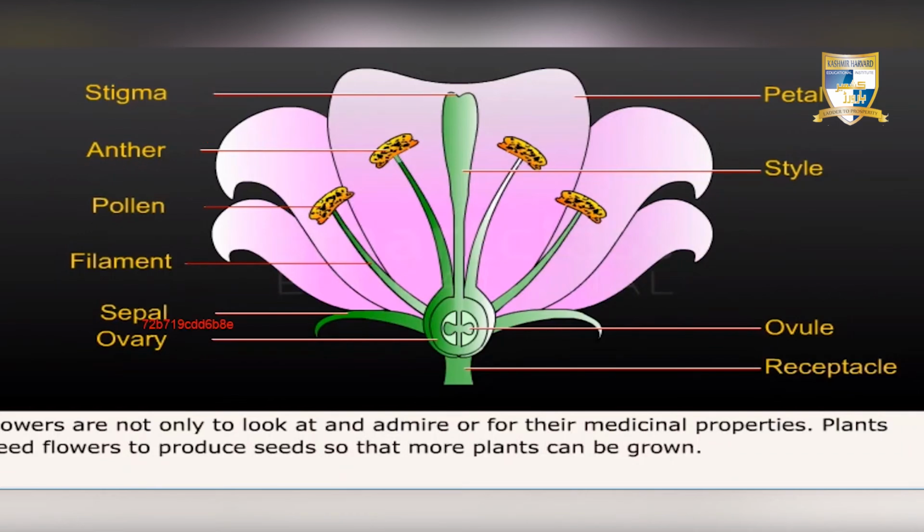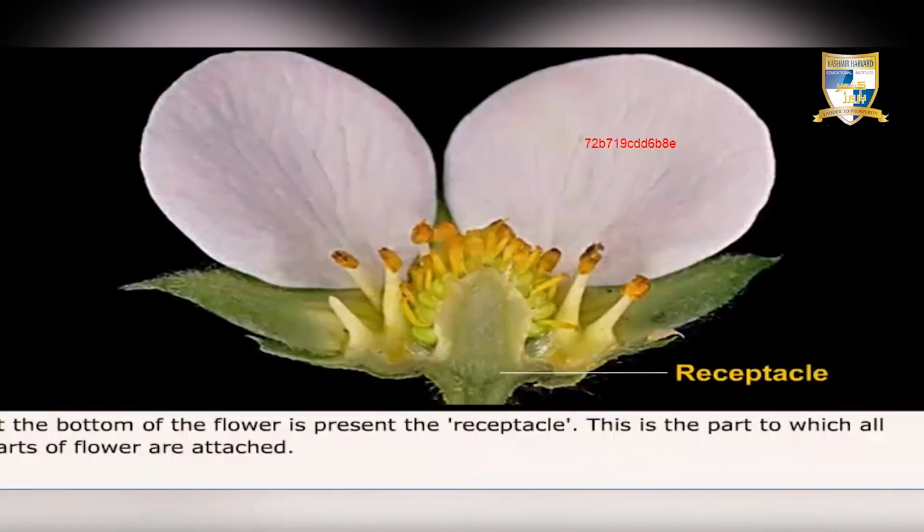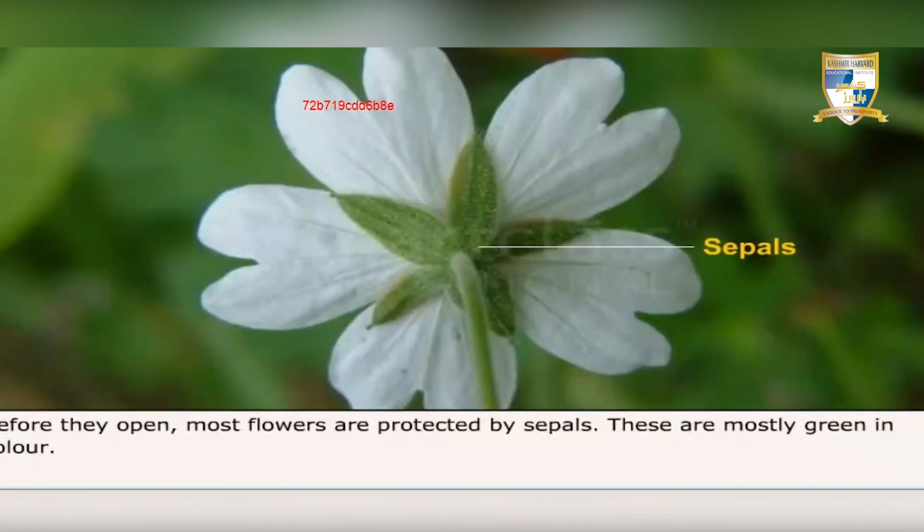Flowers are not only to look at and admire, or for their medicinal properties. Plants need flowers to produce seeds so that more plants can be grown. At the bottom of the flower is present the receptacle. This is the part to which all parts of the flowers are attached. Before they open, that is in the bud stage, most flowers are protected by sepals. These are mostly green in color.